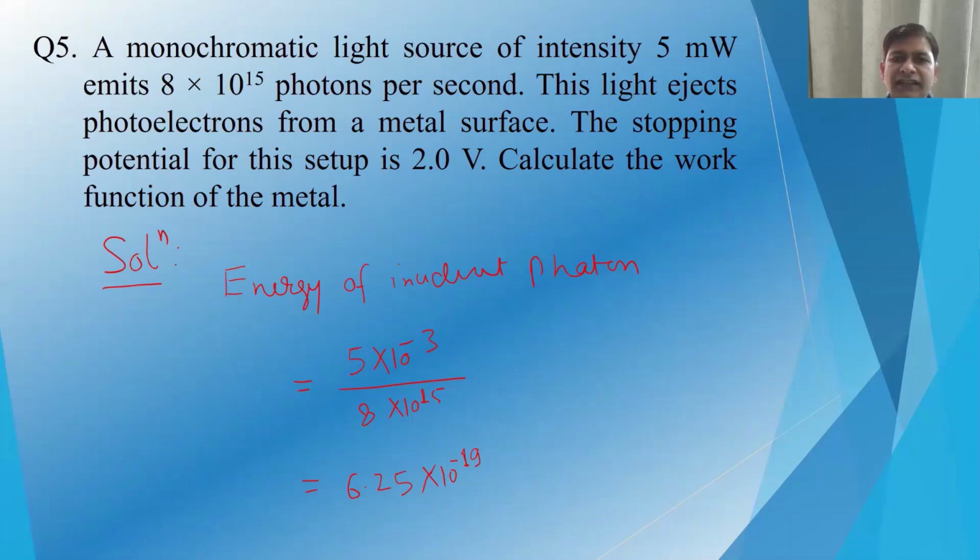So the light shining on the surface has 5 milliwatt, and the number of photons per second is 8 times 10 to the power 15. We can calculate the energy of a single photon if we divide the total energy by the number of photons. So the energy of the incident photon will be 5 times 10 to the power minus 3 watt, divided by 8 times 10 to the power 15. So we have 6.25 times 10 to the power minus 19 joule.